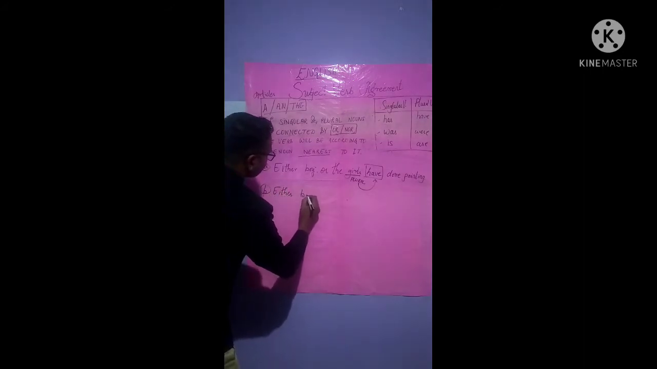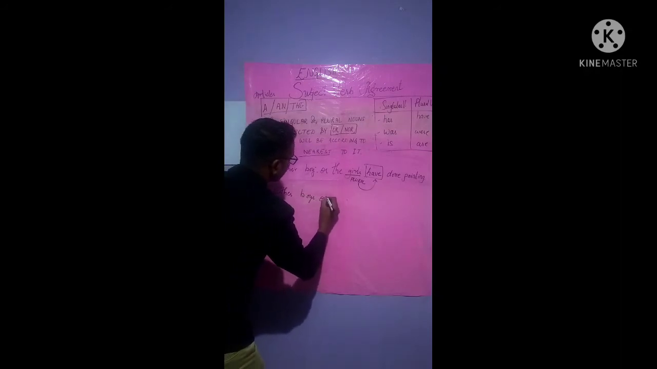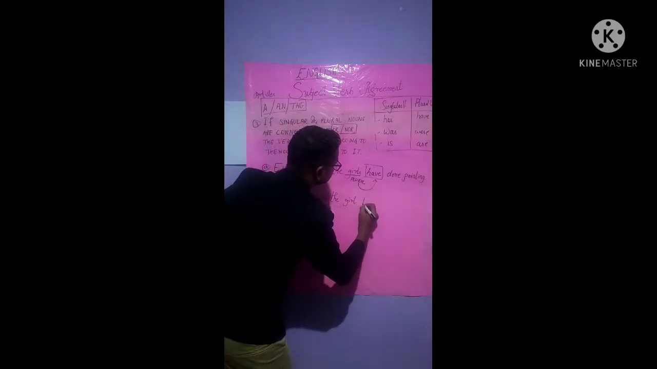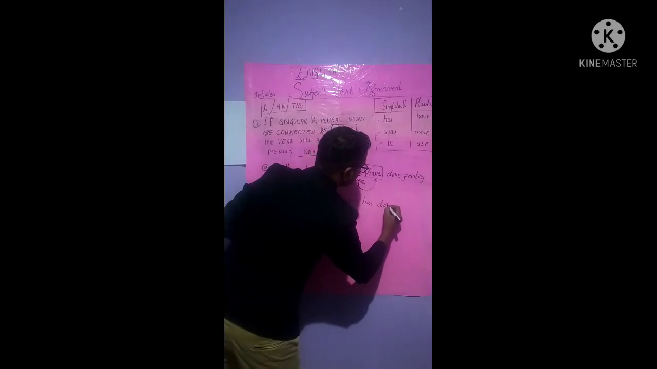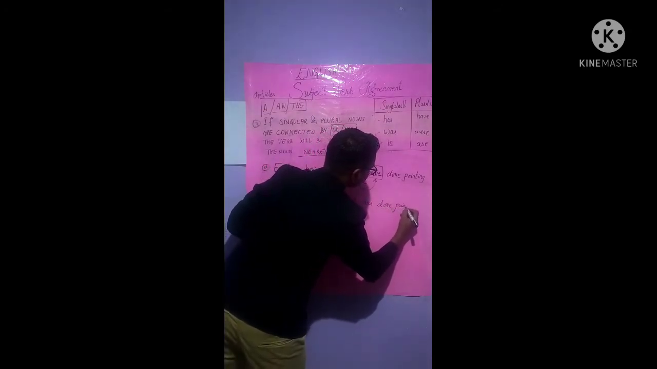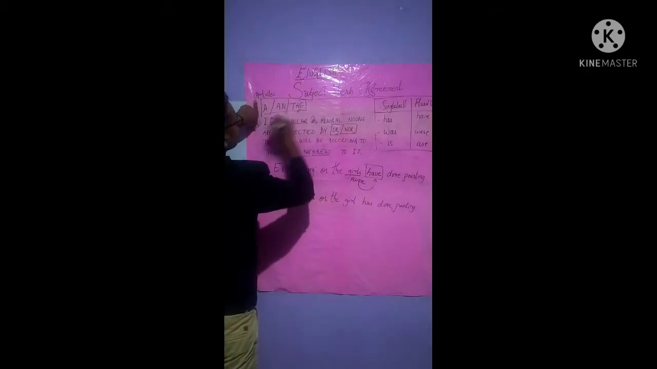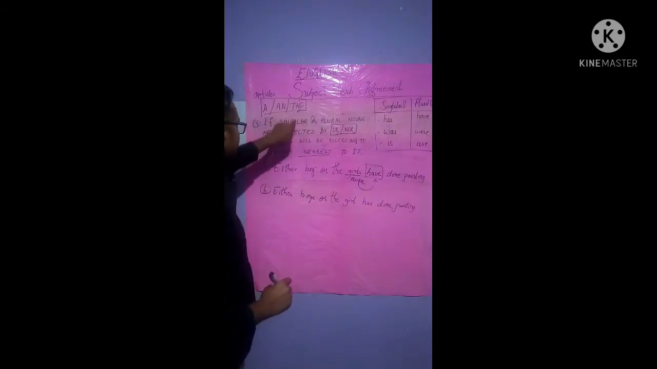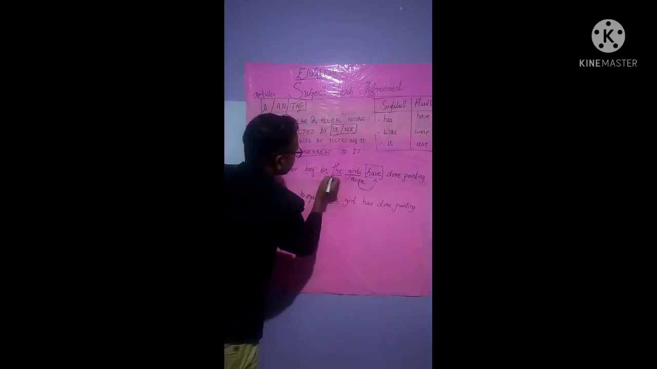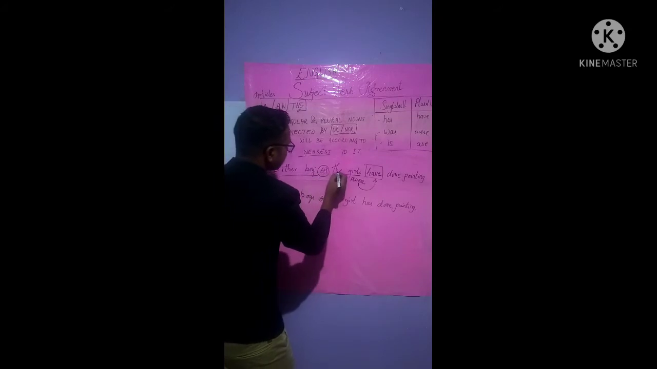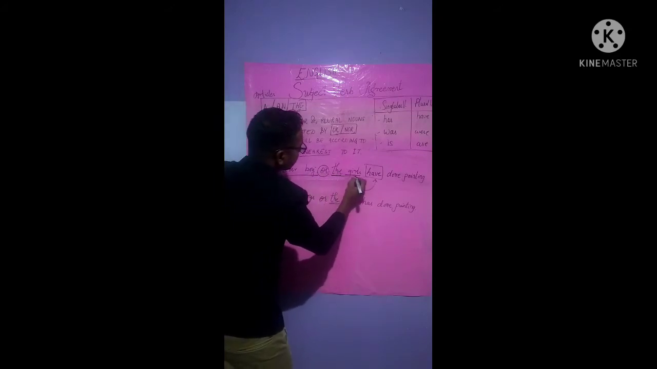Either boys or the girl has done painting. See here, the article takes consideration. I have written here, the article is the, isn't it? So the article here plays a very vital role. As you see, the article before boys is different, and after it the girl is different, isn't it?